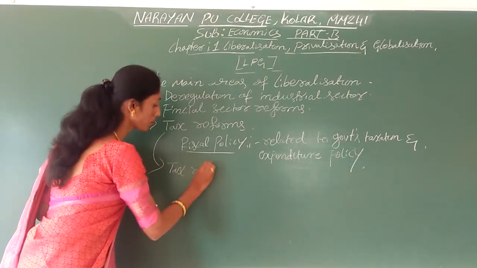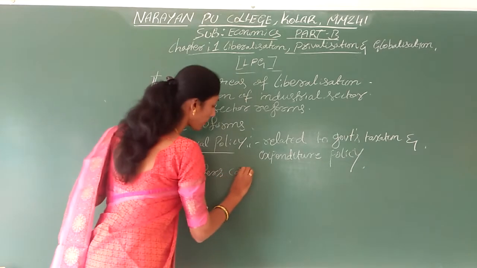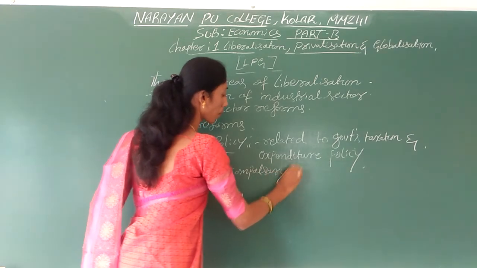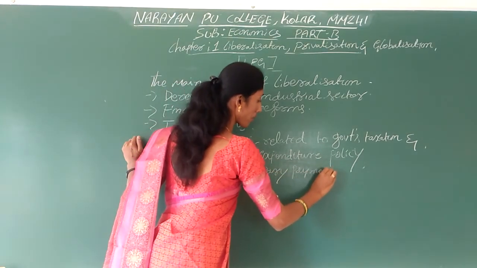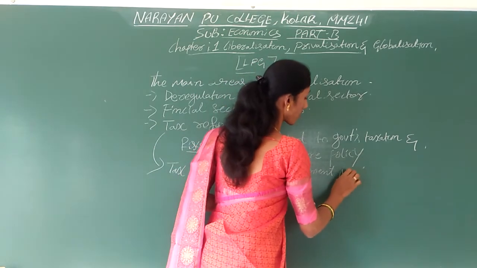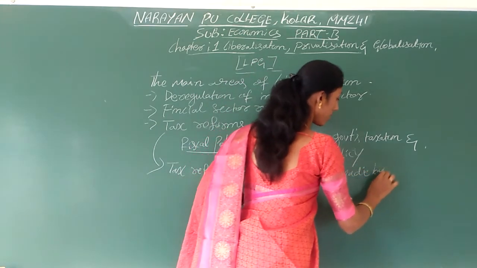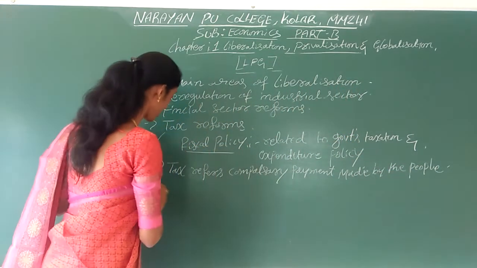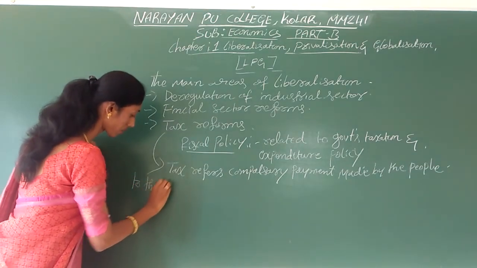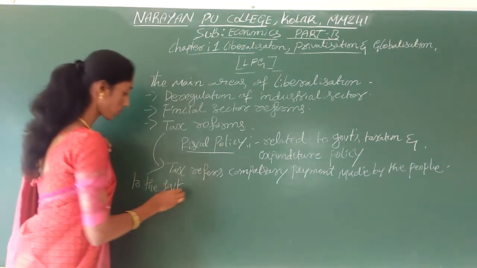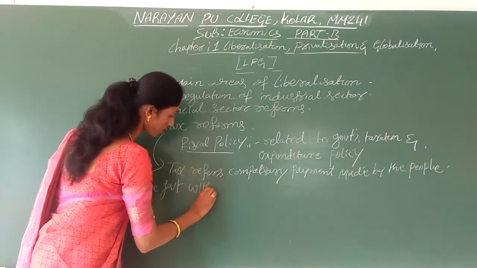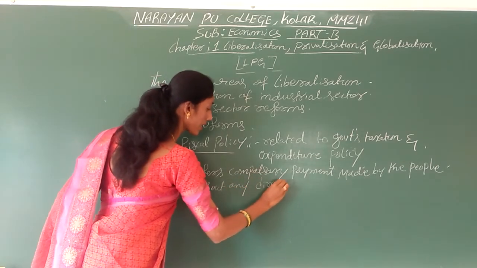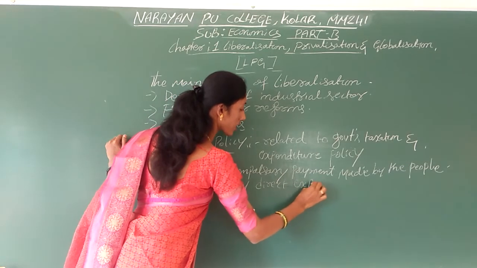Tax refers to a compulsory payment made by the people to the government without any direct expectations.